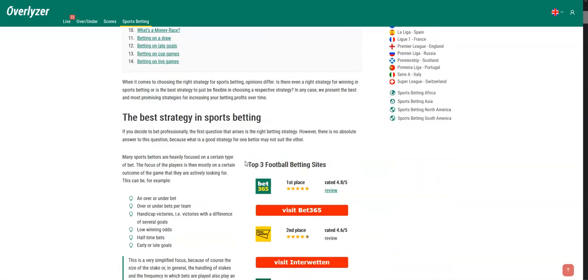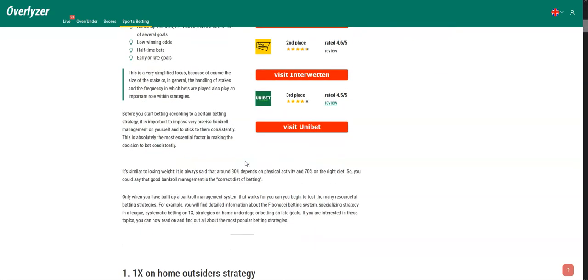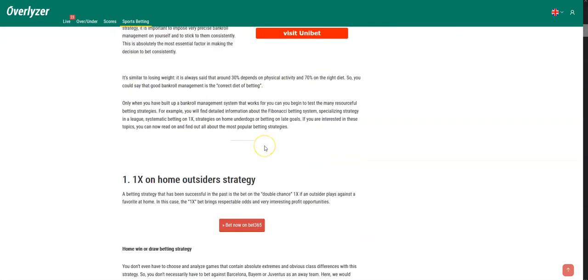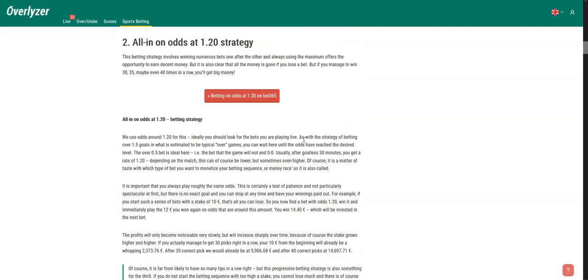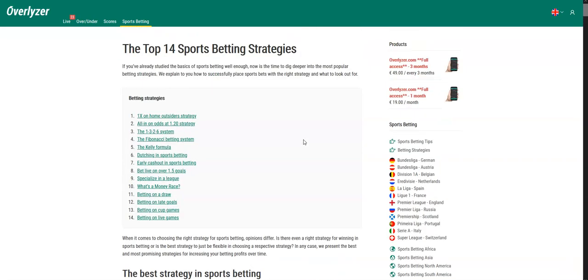There's so many betting strategies, and if you really want to be a professional tipster and win big time in a sustainable way, you should know everything about this. So take your time and read through it. It's a very thrilling and interesting read for those who are into these subjects.